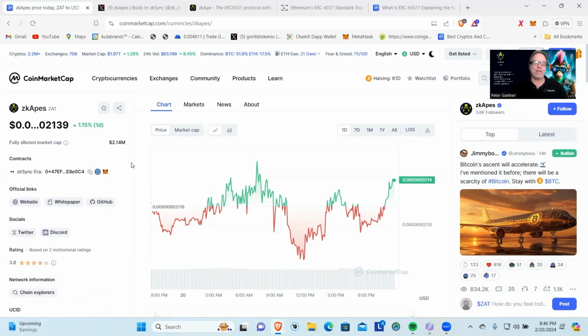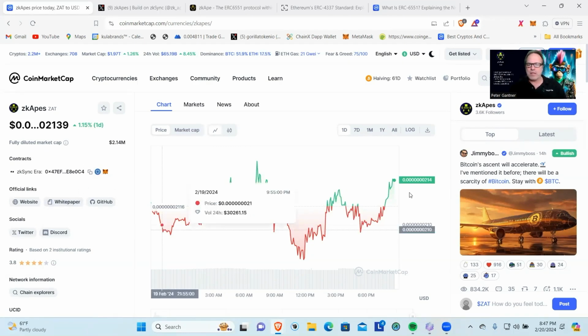We can see here that it is on the zkSync Era chain. This can be used in MetaMask. So you're like, how do I do it? You can go ahead and add this network to your MetaMask wallet if that's what you're using. Then you can go to the zkSync Era page, and there's a bridge, and you can bridge Ethereum from the Ethereum chain over to zk, and then you can come over and interact with this project and purchase it.